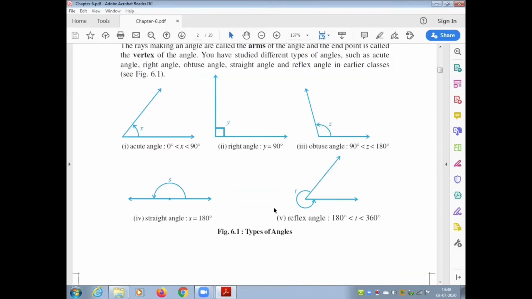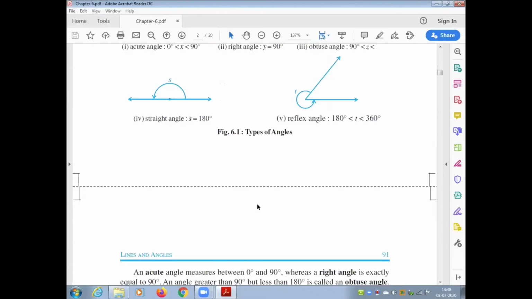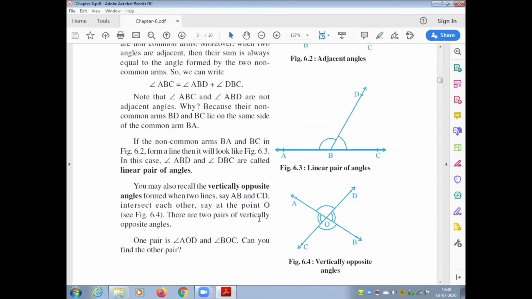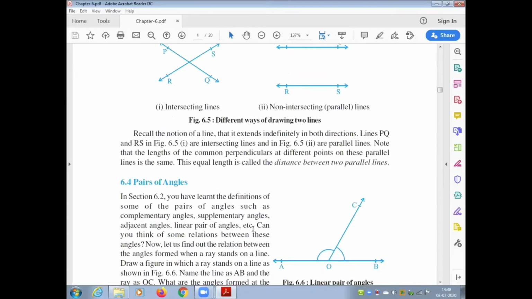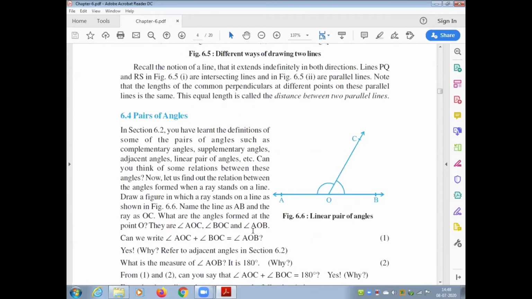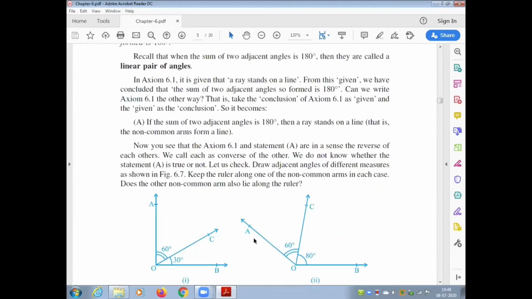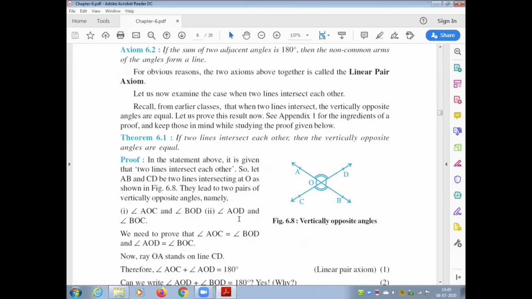Then we also need to understand that an angle is a combination of two rays, and similarly, understanding one by one each concept, understanding linear pairs, understanding opposite angles, we get to know the whole idea of the lesson. Here also, skimming through the whole lesson is important so that we get an idea of the content of the whole lesson. After that we may come to axioms and theorems.